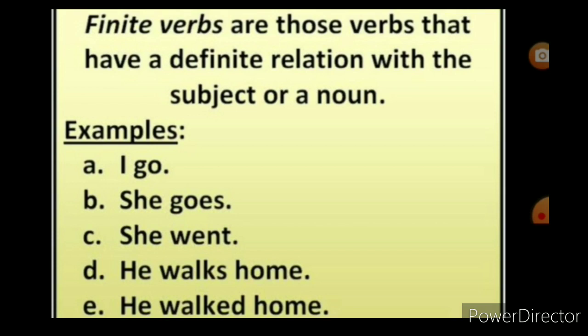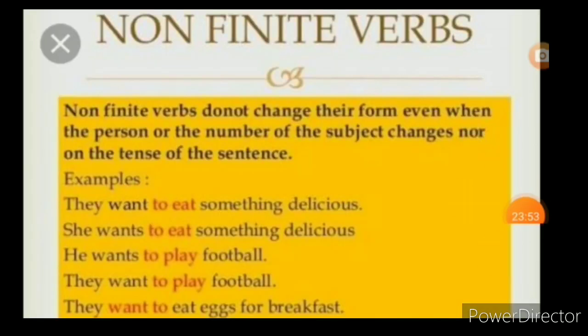Now we will see the infinite verb or non-finite verb. Non-finite verbs do not change their form even when the person or the number of the subject changes, nor on the tense of the sentence.